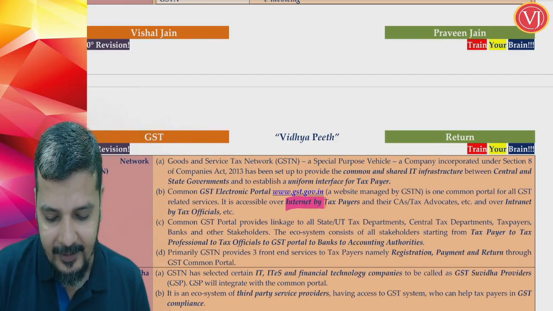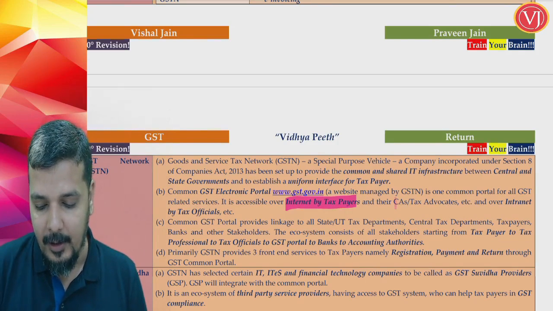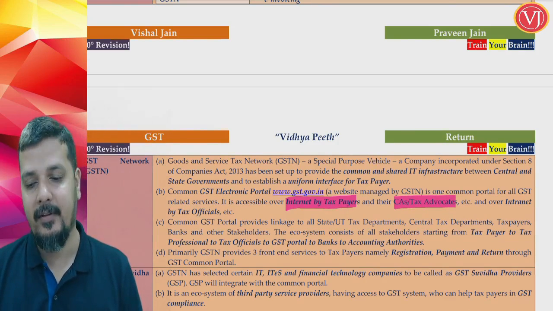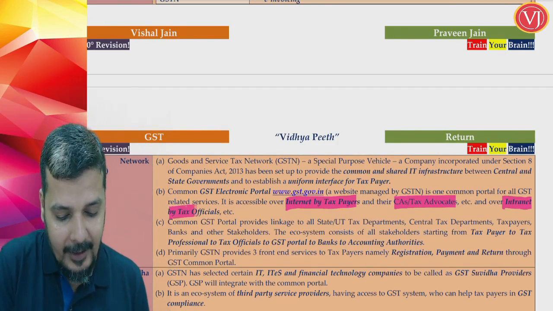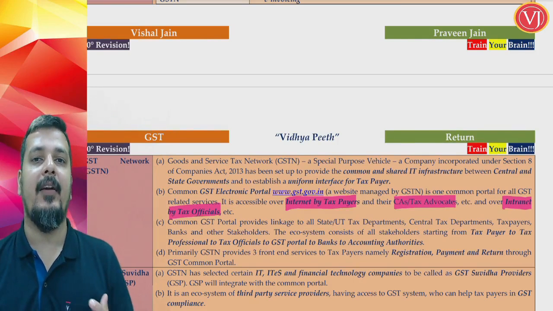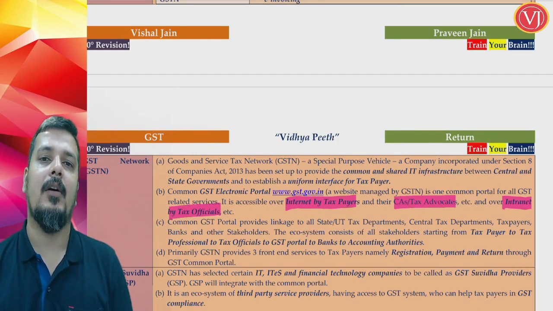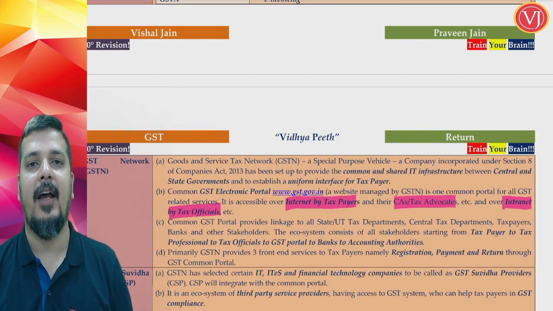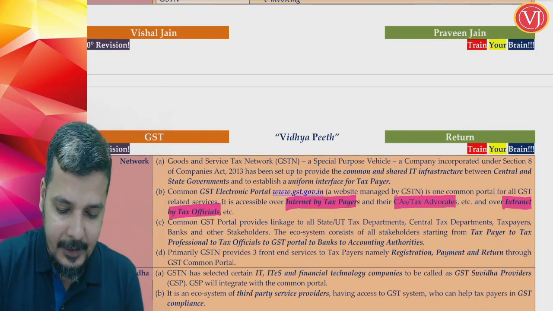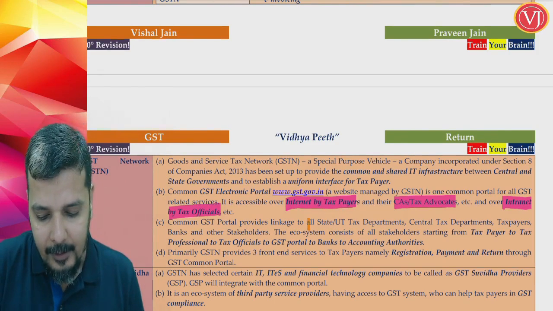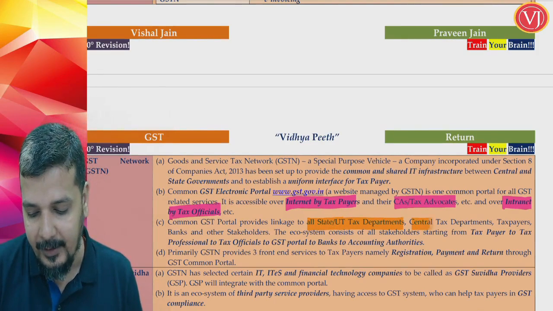It is accessible by internet when you're talking about the taxpayers or the tax professionals, CAs, advocates, practitioners. Intranet, a local intranet, when you're talking about tax officials. So how taxpayers and tax professionals will have access to the common portal by internet, and how the tax department, that is officials, will have the access by way of intranet, and it will link basically everyone. It will link all the state and union territory tax departments, central tax department.